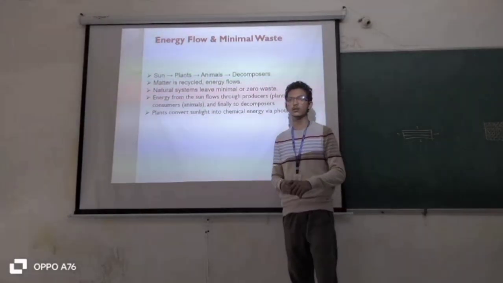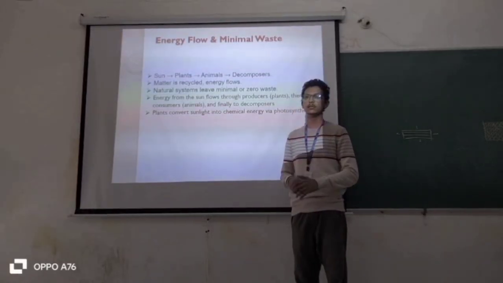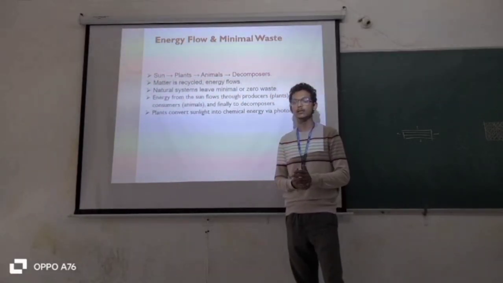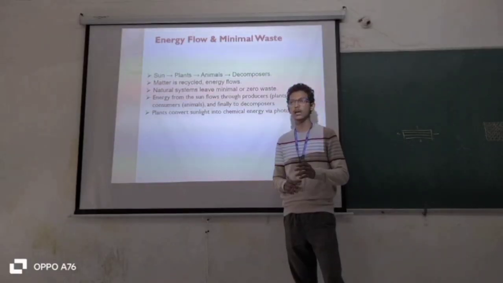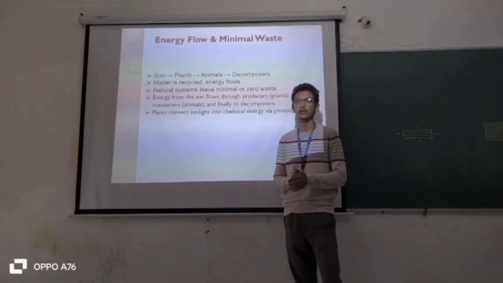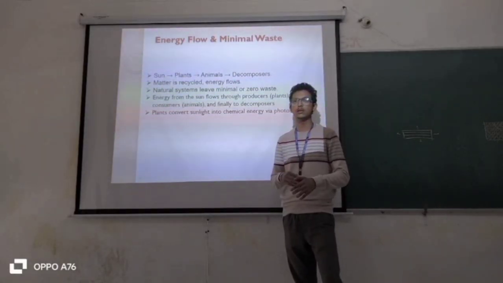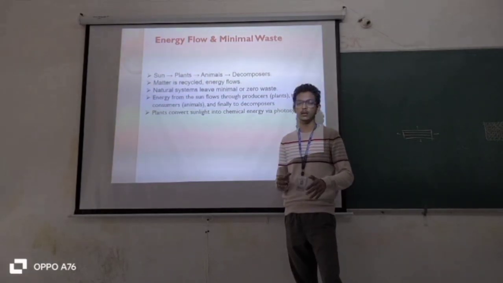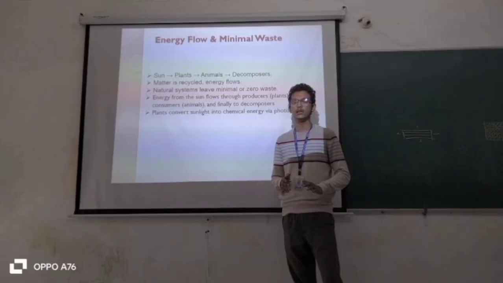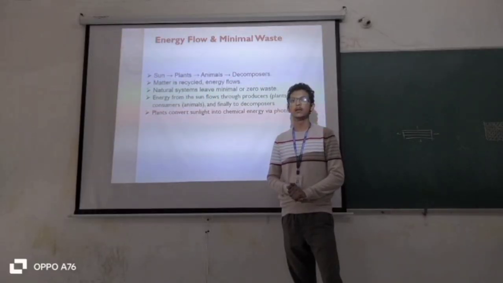Sunlight is converted by photosynthesis, the plant grows up and the plant is eaten by the animals. Once the animal dies, its body is decomposed by soil and insects. Then the energy is used from the soil. Matter is recycled as energy flows.